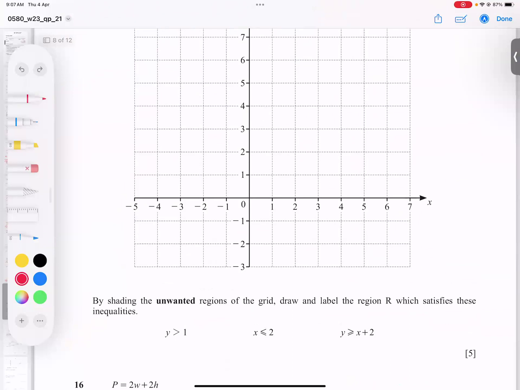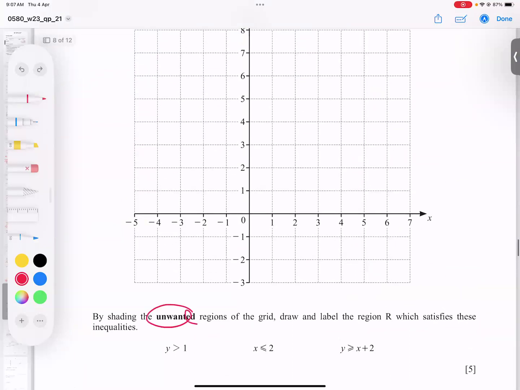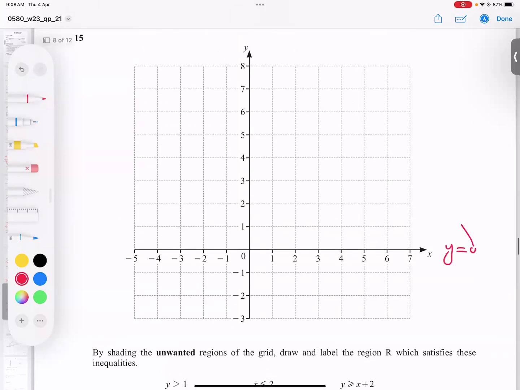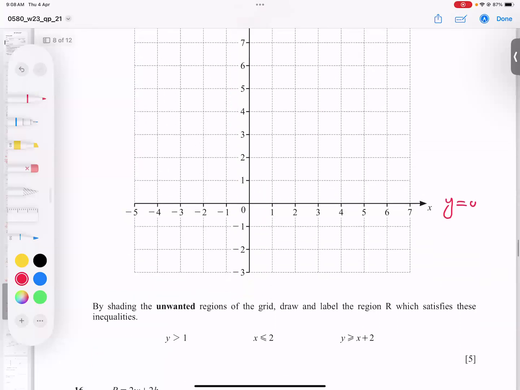Now, by shading unwanted regions, the labeled R region will satisfy all 3 inequalities. So what is the method? Before I start, you know the equation of the x-axis is always y equals 0, and the equation of the y-axis is x equals 0. So don't forget these two lines.